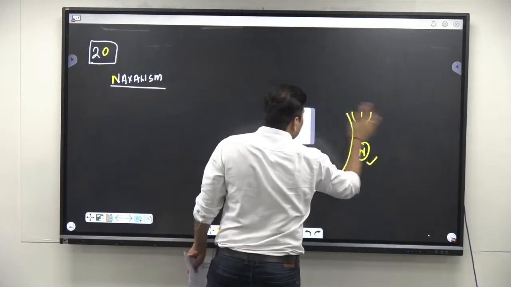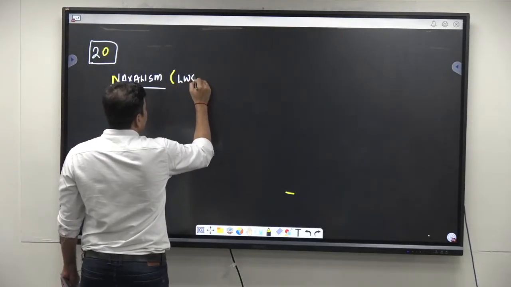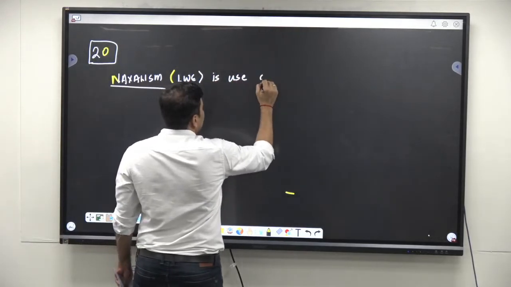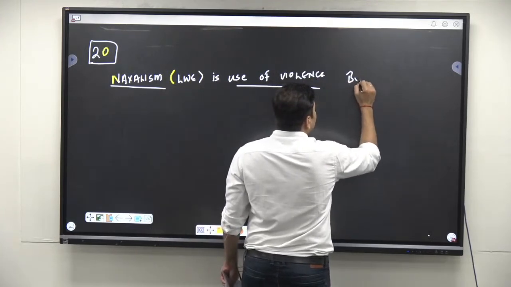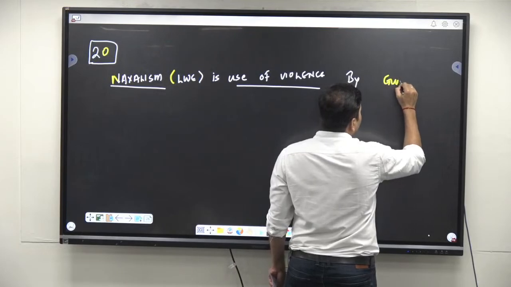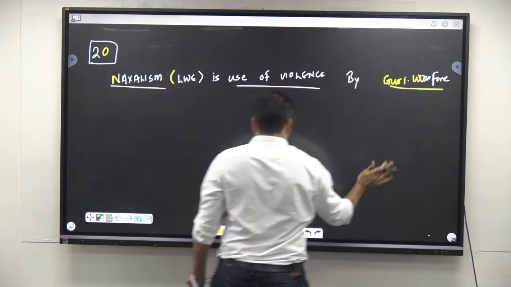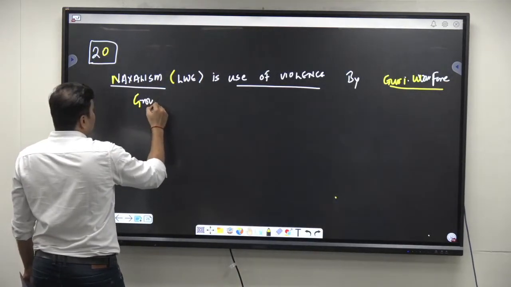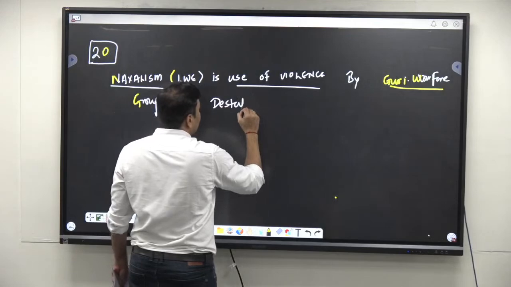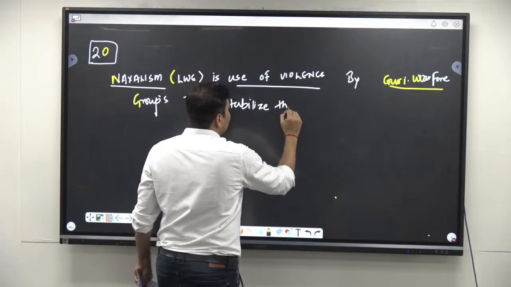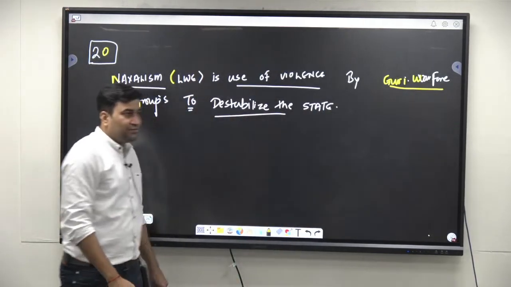So Naxalism, or left-wing extremism, is the use of violence by communist guerrilla warfare groups to destabilize the state and capture the political power.